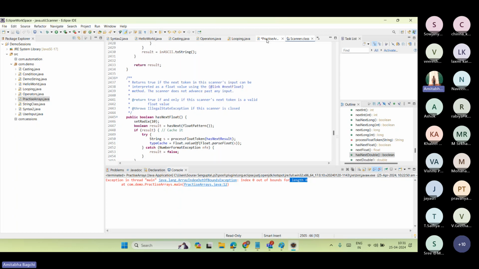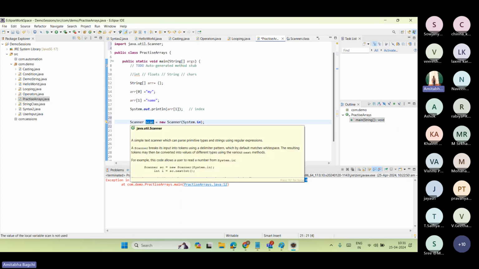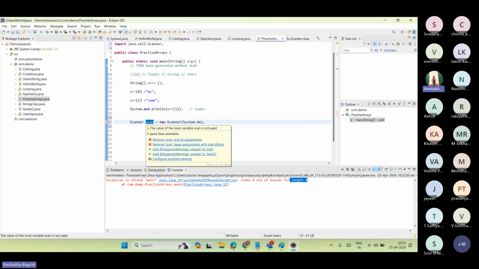And how are you getting this? You are creating an object for that class Scanner, and your object is giving all the properties of that class. That's why I'm saying an object is a blueprint of that class, for which class you are creating it. So this object will behave the same way, or will help you to access all the methods of that particular class.